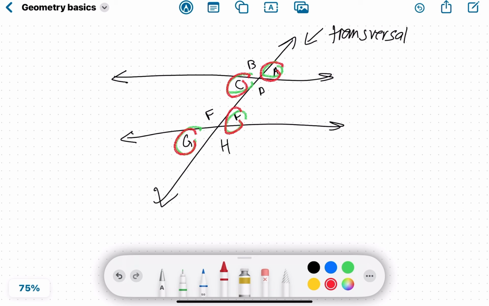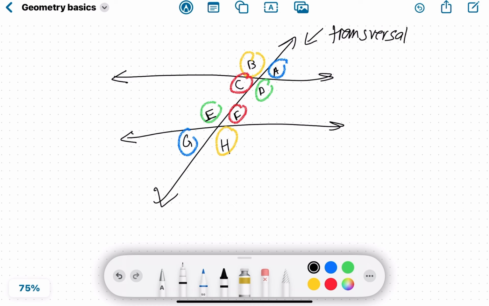So, alternate exterior angles, alternate meaning on alternate sides, like B and H, they are congruent. And a pair like G and A, they are congruent as well. Same thing for alternate interior angles. C and F are congruent to each other, and D and E... Okay, I guess the extra line got erased by accident. But yeah, D and E are congruent to each other.